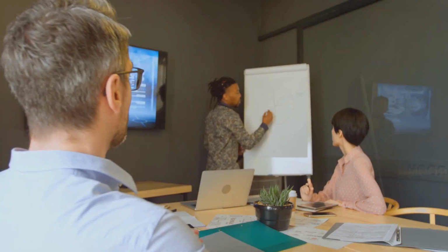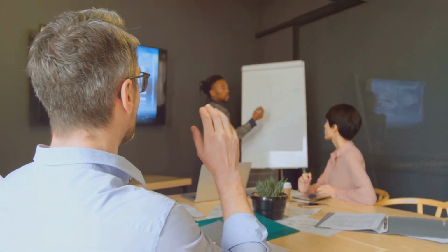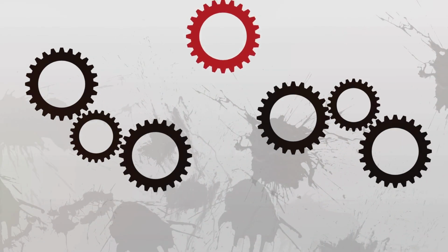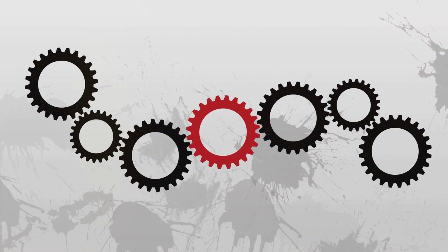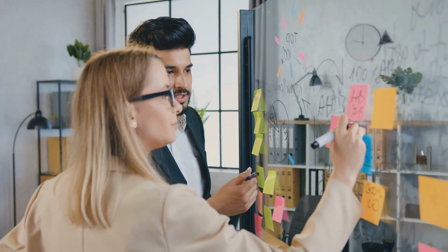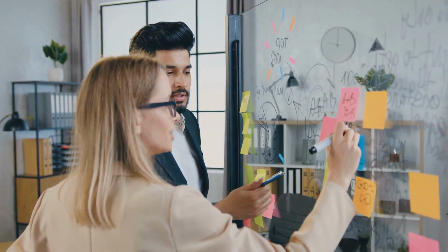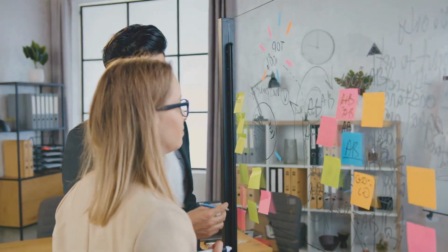The theory of constraints isn't just about identifying and managing bottlenecks, it's a fundamental shift in how we approach management. It challenges the traditional notion of maximizing the efficiency of every department or individual, recognizing that this often leads to local optimizations at the expense of the overall system's performance. Instead, TOC encourages us to adopt a systems thinking approach, understanding that every part of an organization is interconnected and interdependent. By focusing on the constraint, the weakest link in the chain, we can maximize the throughput of the entire system and achieve significant performance improvements.